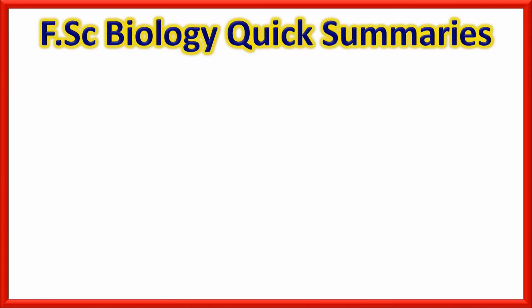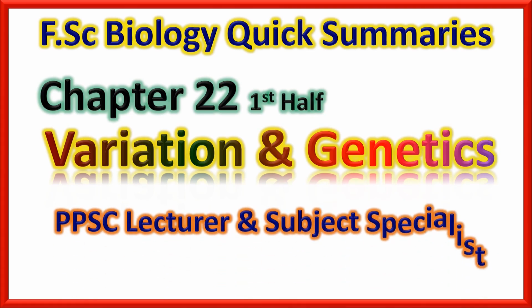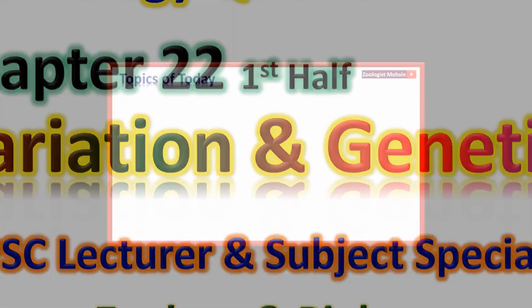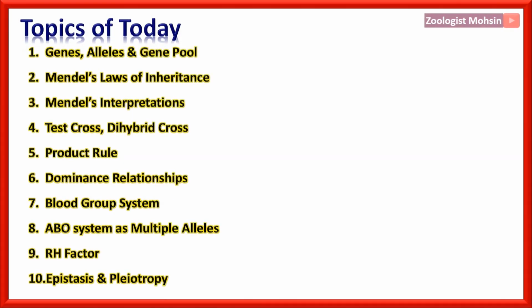FSC Biology Quick Summaries. Chapter 22, first half, Variation and Genetics, the most important for the preparation of BPSC lecturer and subject specialist zoology and biology. In this first half of chapter 22, we shall discuss these topics: genes, alleles and gene pool, and we shall end at epistasis and pleiotropy for this first half.